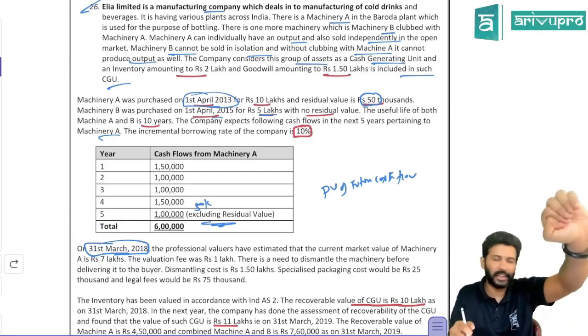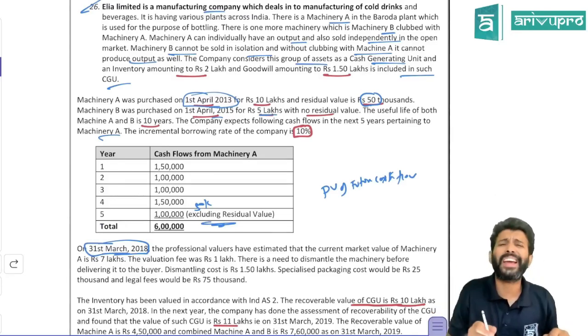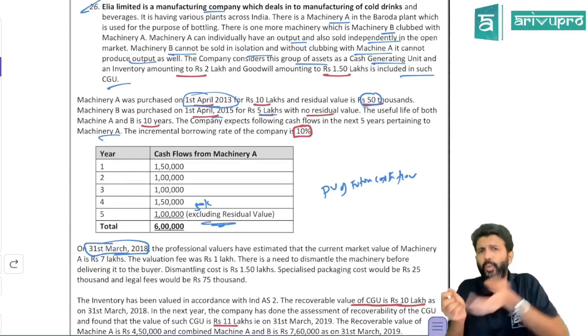14, 15, 16, 17, 18. 5 years is over. First let's find out the carrying amount. At least that much we can do. If you do that, 1 or 2 marks you will get.